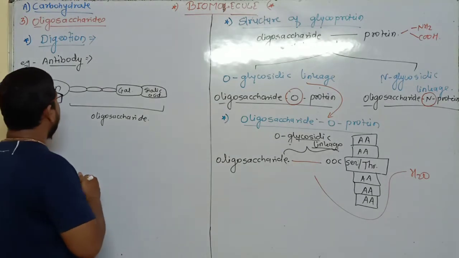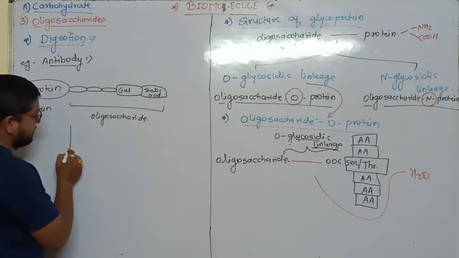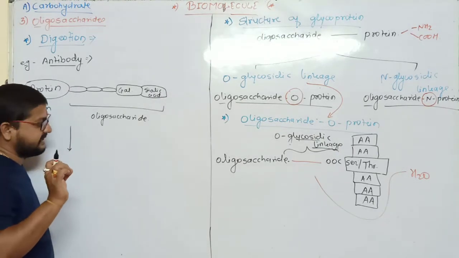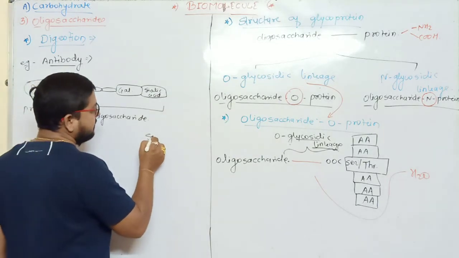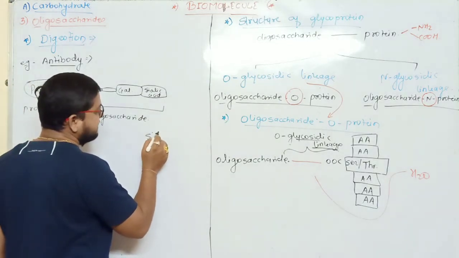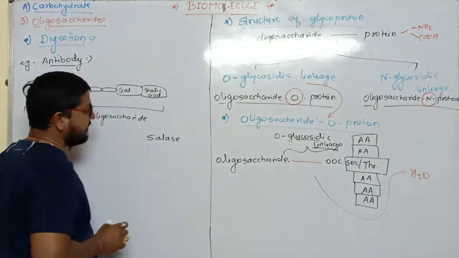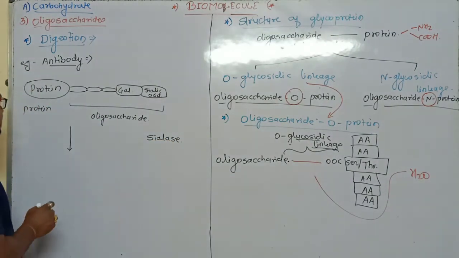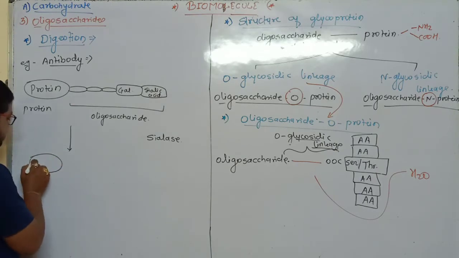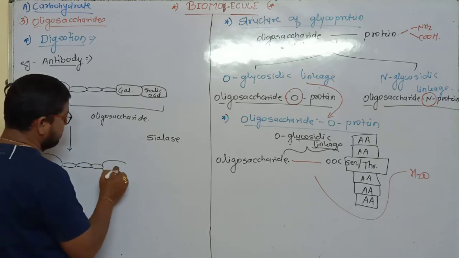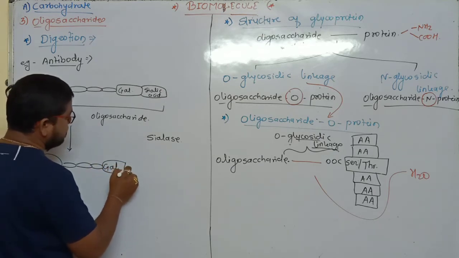Actually, when this antibody is in excess, one enzyme is present in the system, that is sialase enzyme. Okay, now what happened? There is a sialase enzyme. This is protein, this is oligosaccharide chain, lactose.